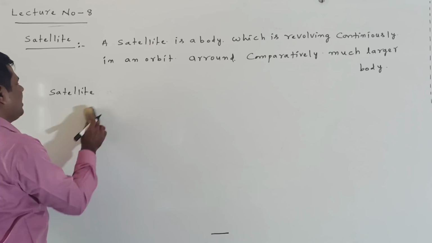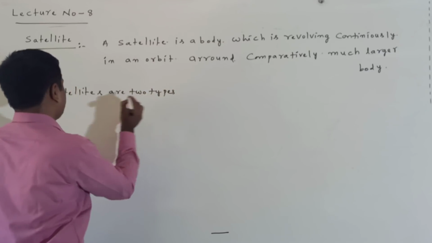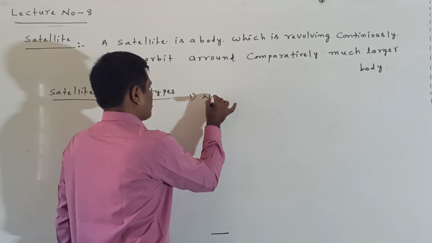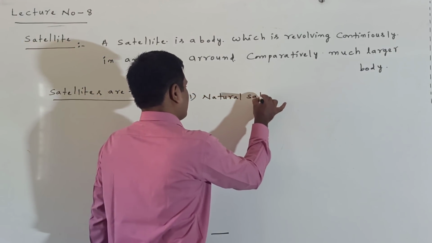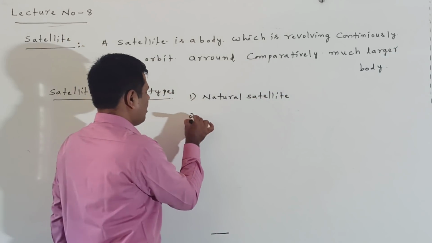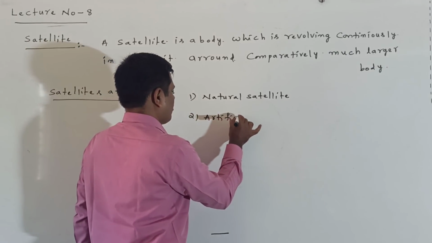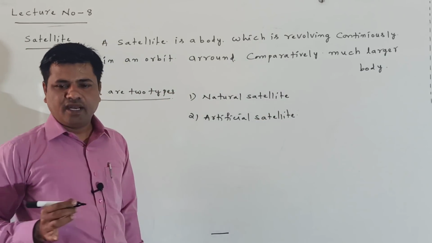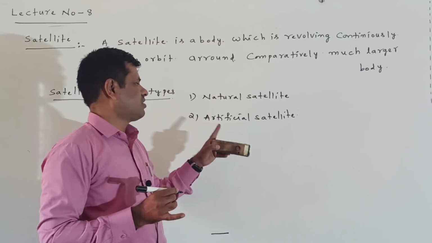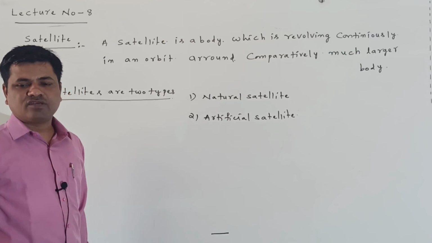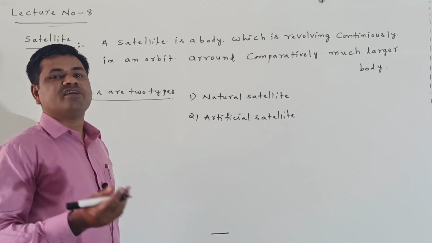Here, what is here? Satellites are two types. One is called a natural satellite. The second one is called an artificial satellite. Now, satellites are two types. The first one is called a natural satellite, and another one is called an artificial satellite. Here, what is a natural satellite? A satellite created by nature.